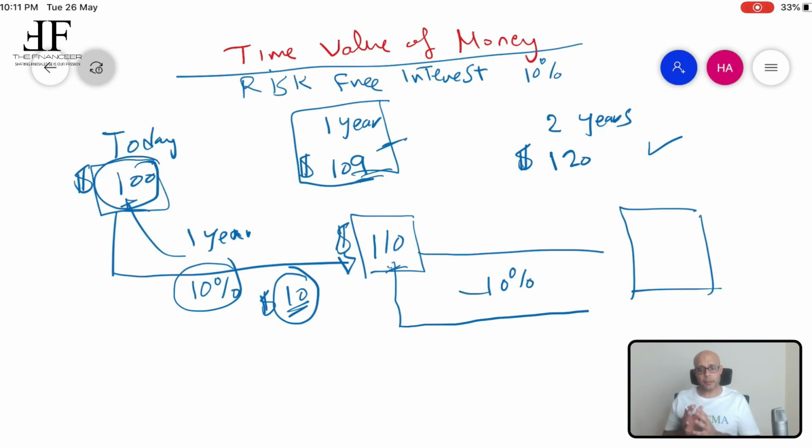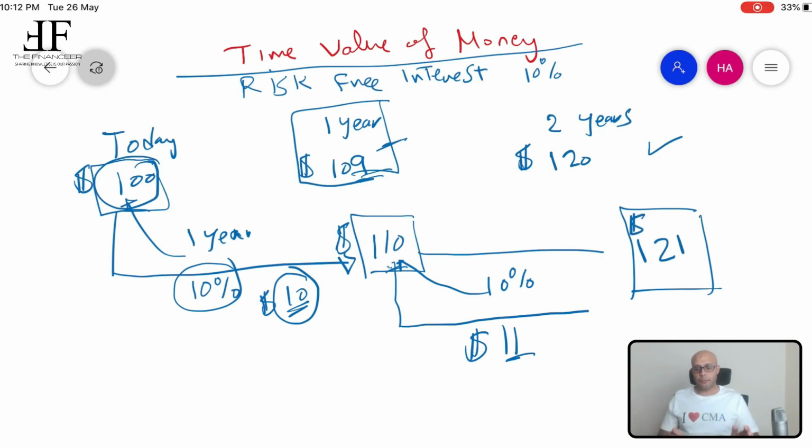You are going to receive the interest on the $110, because this is the value at the end of the first year, and this is the value that the bank is going to benefit from at the beginning of the second year. So the bank is going to add interest on this $110. How much is the interest? It will be $11. This is the interest that the bank is going to add to your account for the second year. So how much is your account balance at the end of the second year? It will be 110 plus 11, so $121. This is the balance of my account at the end of the second year.